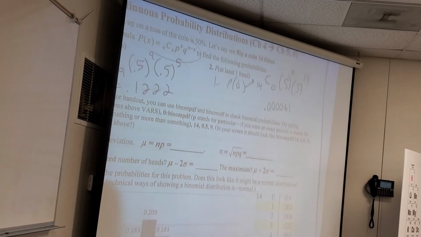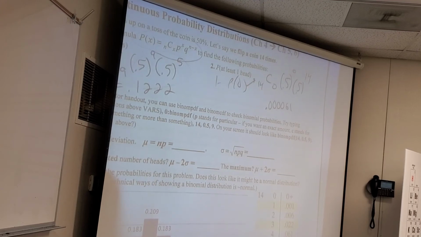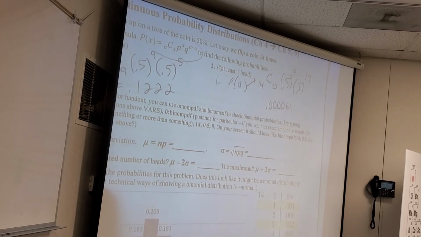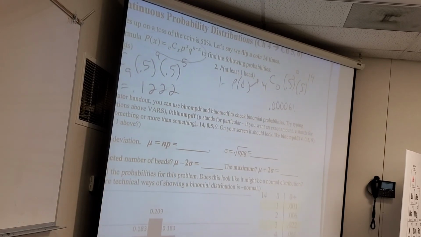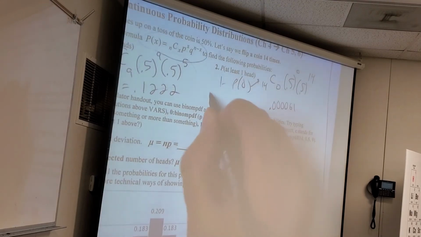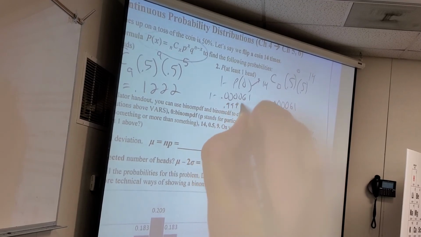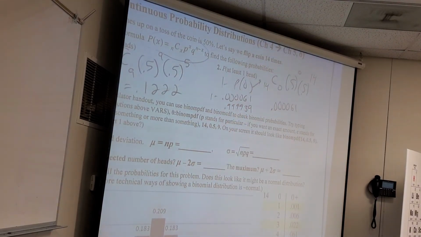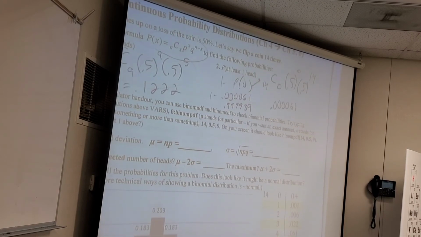What's the difference between proof and evidence? Proof means you know for damn sure. There's no other way. Evidence means it looks like it might be true, but I can't say. Right? You guys with me? We're not going to suddenly make this into a legal course or something. So what's the actual answer? It'd be 1 minus all this business. So it'd be 0.999939. Okay, maybe.